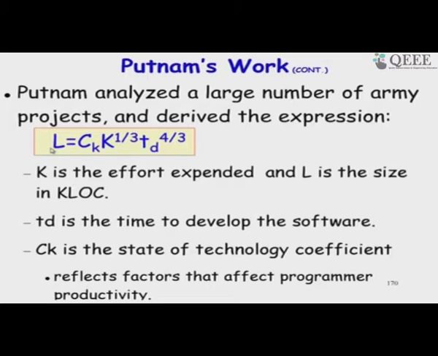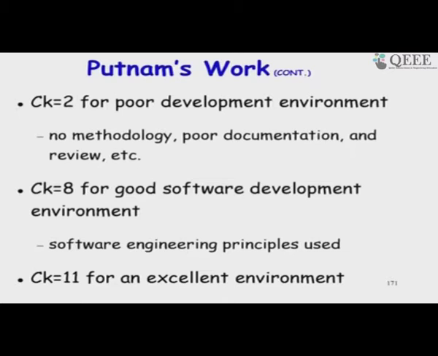L is the size in kilo lines of code, Ck is a constant, K is the effort in person months, and Td is the development time in months. So, that actually gives the Rayleigh curve, and then the constant he gave the values 2, 8, 11 for different working environments.